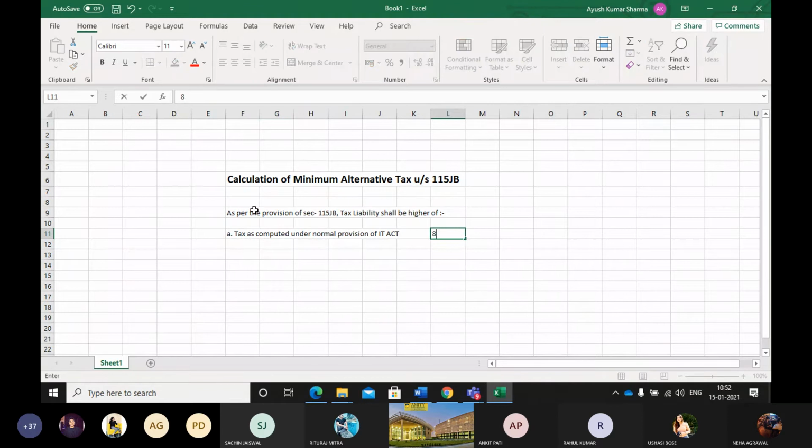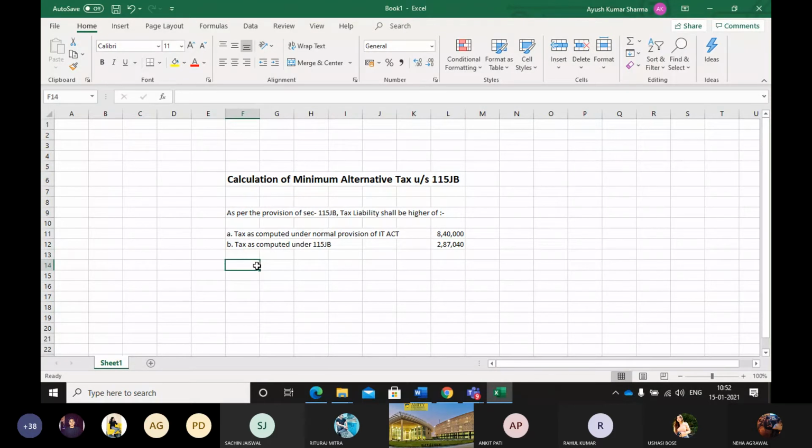This value is 8,40,000. Point B, tax as computed under 115 JB, and this value is coming to 2,87,040.